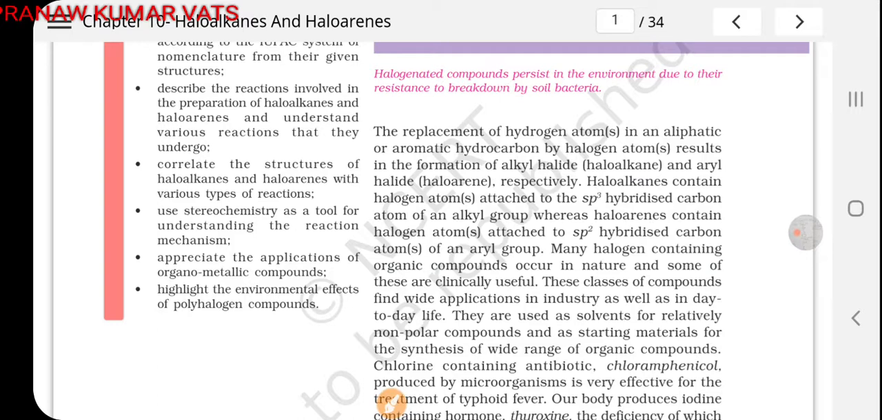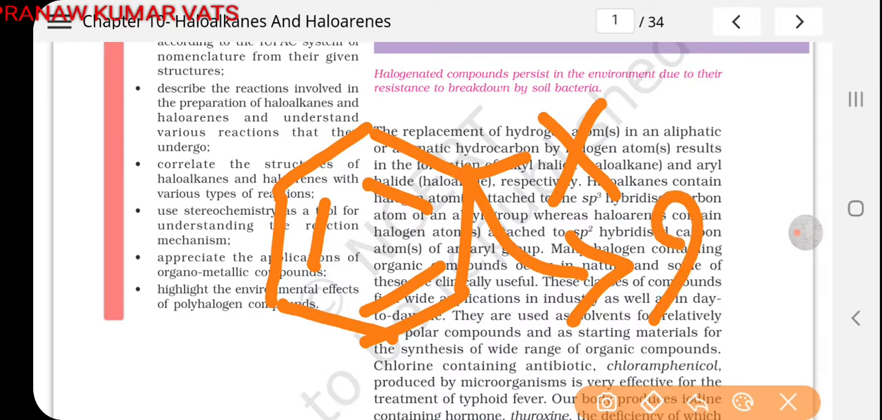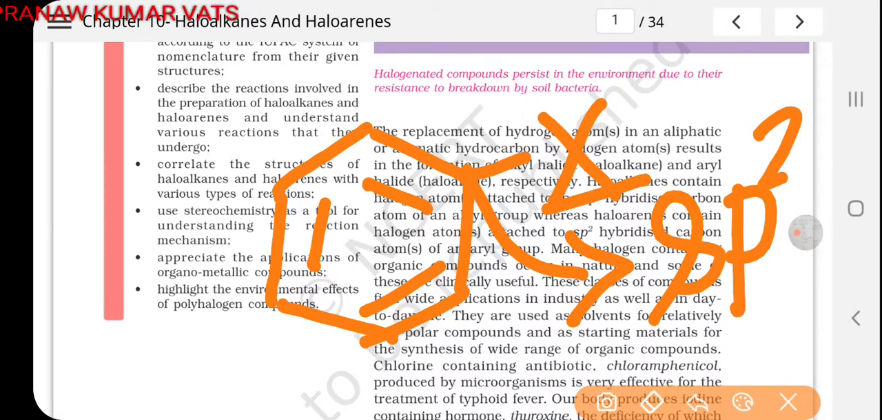Now if we talk about the aryl halides, the hybridization of this carbon atom is sp2. So when the halogen atom, this X, is attached with either sp3 hybridized carbon atom or sp2 hybridized carbon atom, it results in formation of alkyl halide and aryl halides.